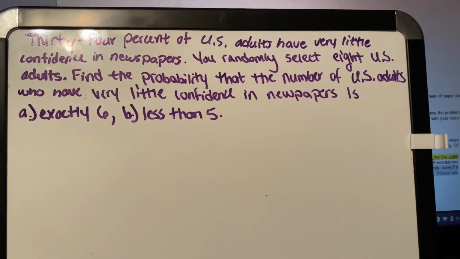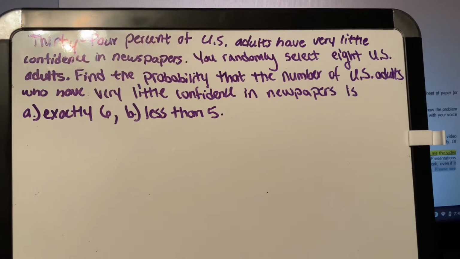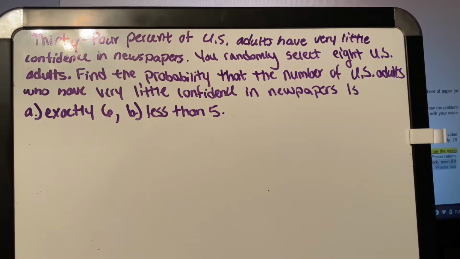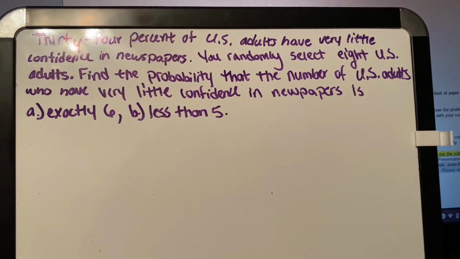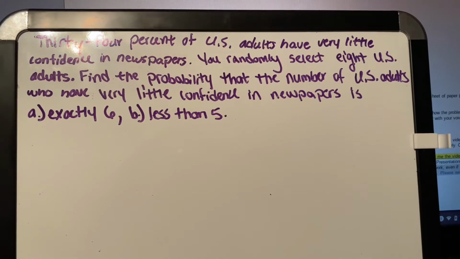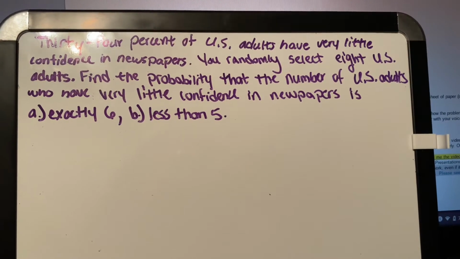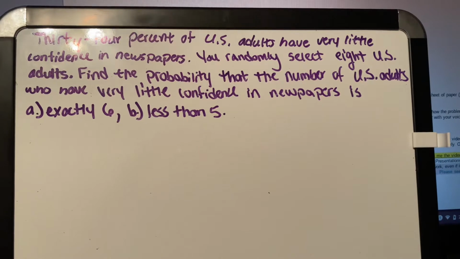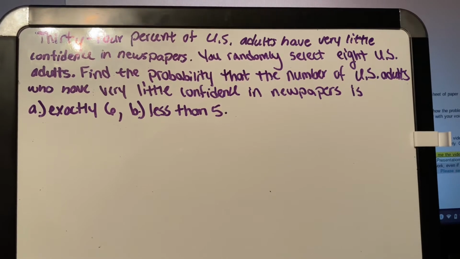For page 211, question 19, 34% of U.S. adults have very little confidence in newspapers. You randomly select 8 U.S. adults. Find the probability that the number of U.S. adults who have very little confidence in newspapers is A, exactly 6, and B, less than 5.